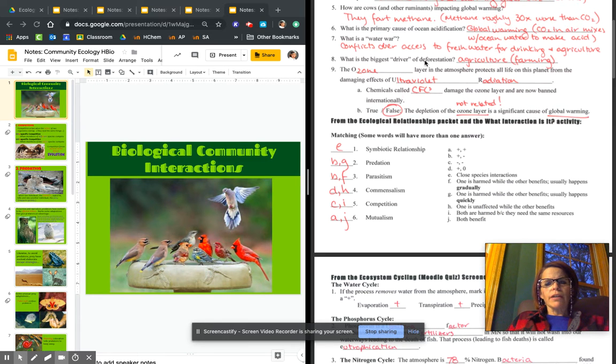All right, what is the biggest driver of deforestation? Agriculture. That's the number one reason we're cutting down our trees, is to make farms. And then the ozone layer is the layer in the atmosphere that protects all life on this planet, basically from skin cancer. Without the ozone layer, ultraviolet radiation reaches us and animals and plants.